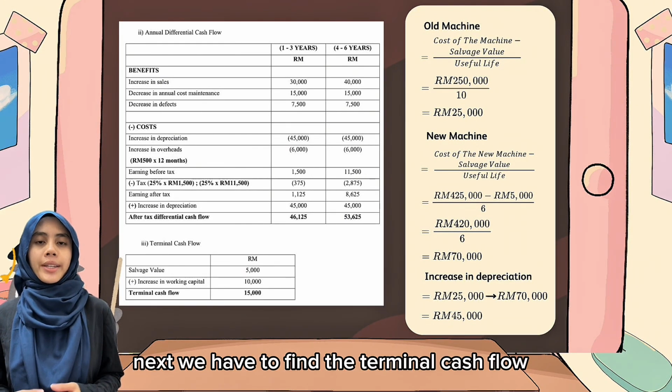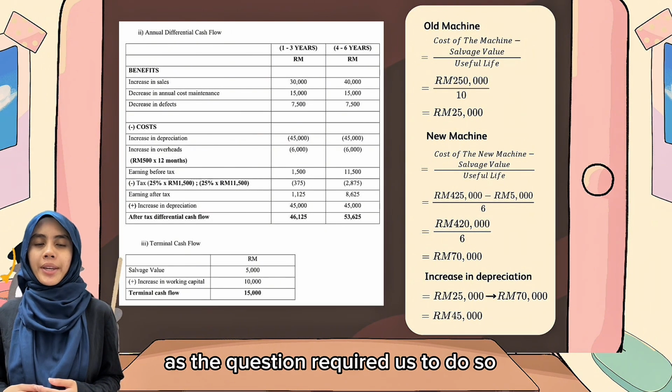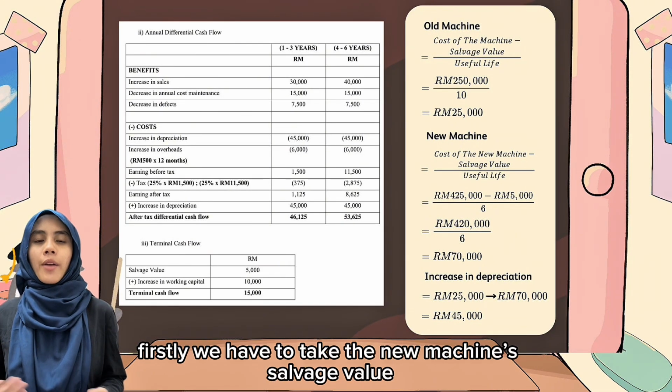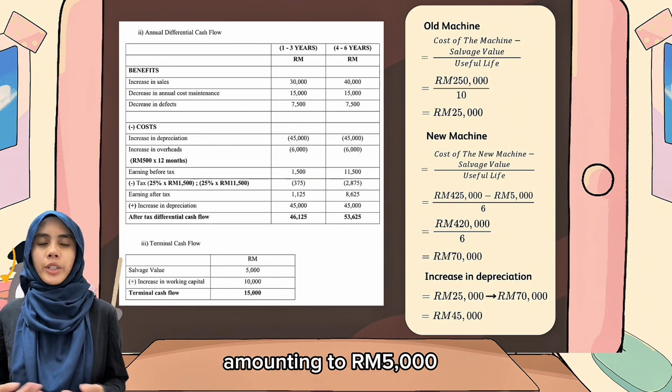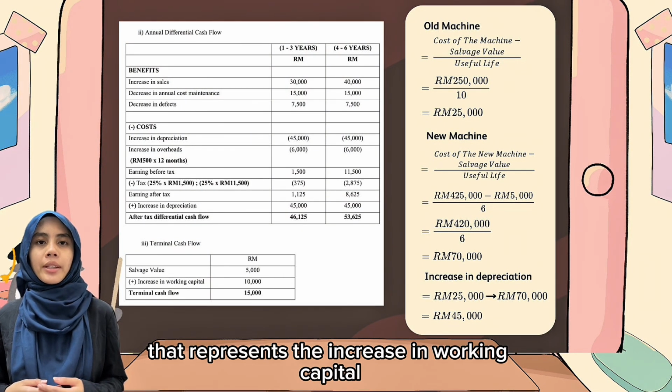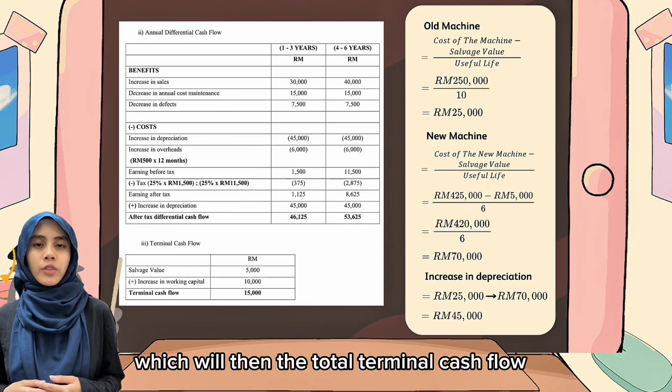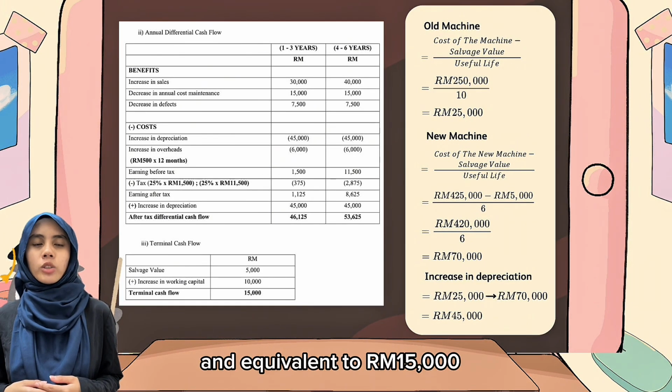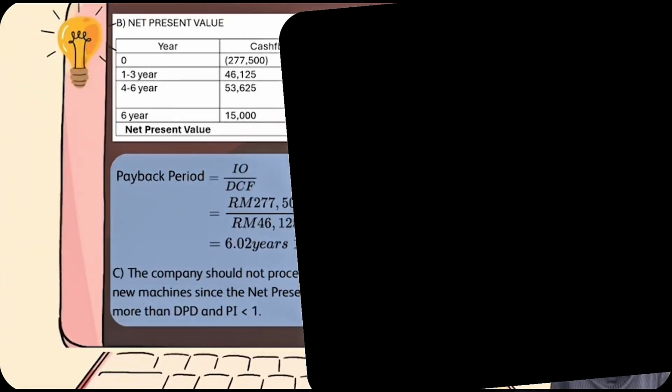Next, we have to find the terminal cash flow as the question required us to do so. Firstly, we have to take the new machine salvage value amounting to 5,000 ringgit Malaysia and sum it up with 10,000 ringgit Malaysia that represents the increase in working capital, so the total terminal cash flow will be calculated and equivalent to 15,000 ringgit Malaysia.